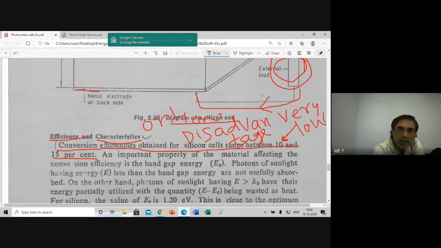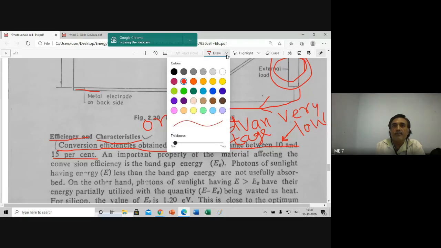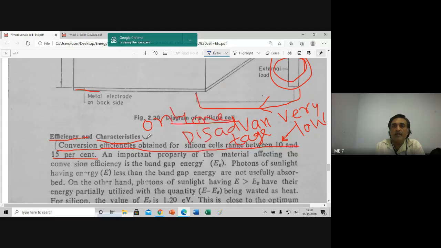Only one biggest disadvantage. The biggest disadvantage of the solar photovoltaic cell is that conversion efficiency is only 10%. Sometimes with great accuracy and adding more costly material, it goes up to 15%, but it is taken as 10%. Okay, this is very low efficiency.